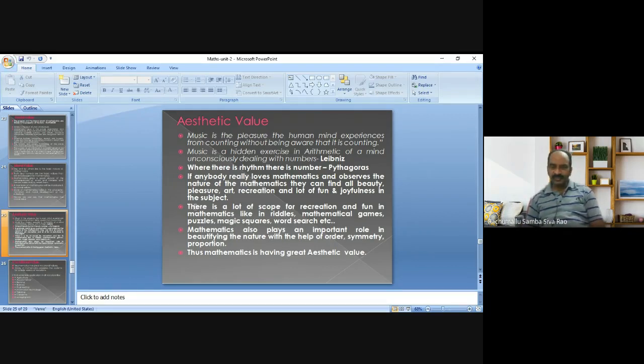So mathematics also gives beauty to nature with the help of its characteristics: order, symmetry, and proportions. Thus, we can strongly say that mathematics has great aesthetic value.